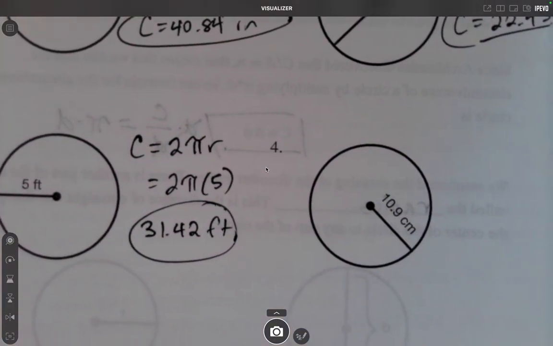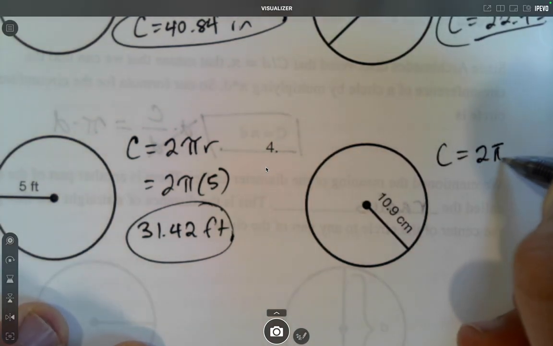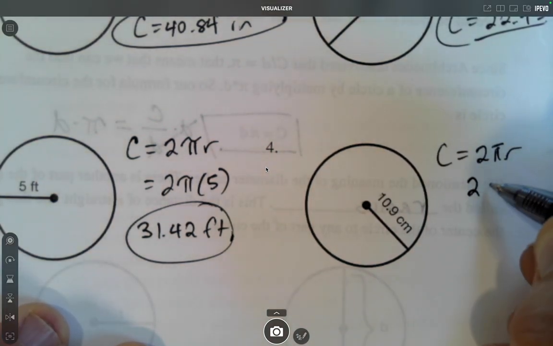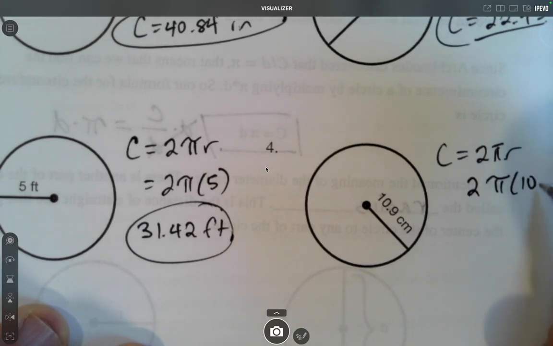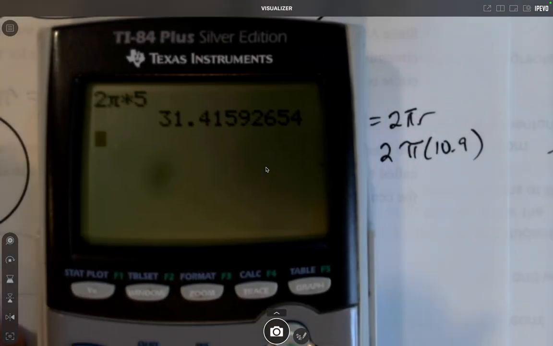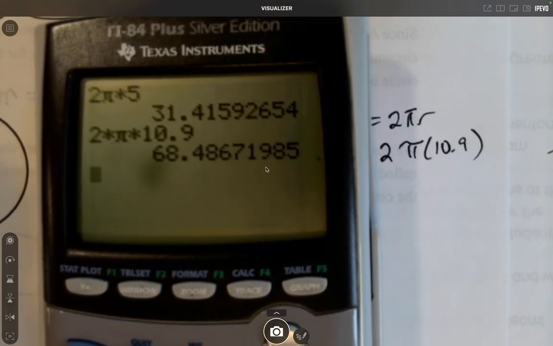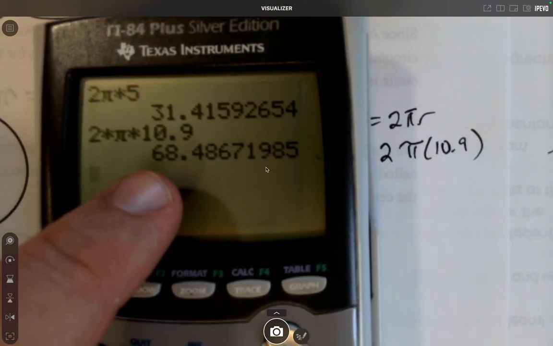Number 4 also gave us the radius. So we use the 2 pi r formula. So we do 2 times pi times 10.9. And this one we also round up because we look at 68.48.